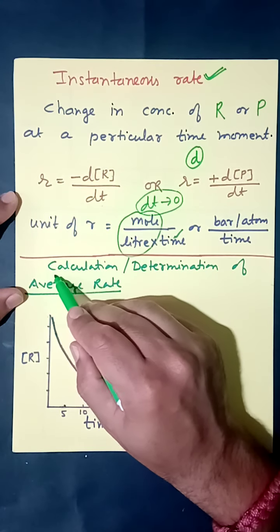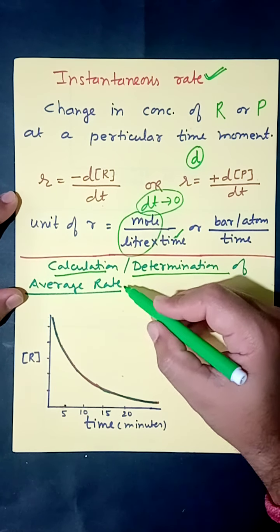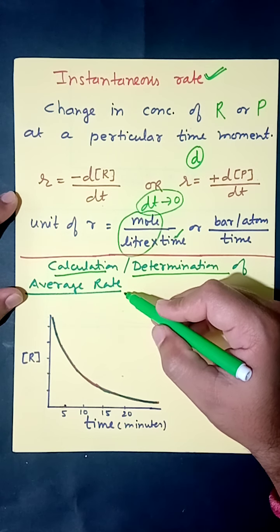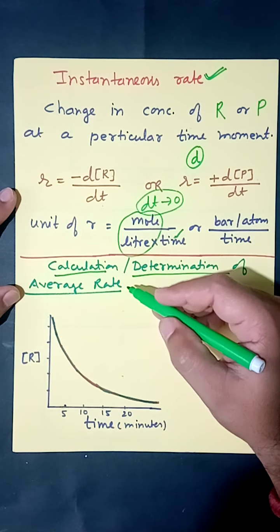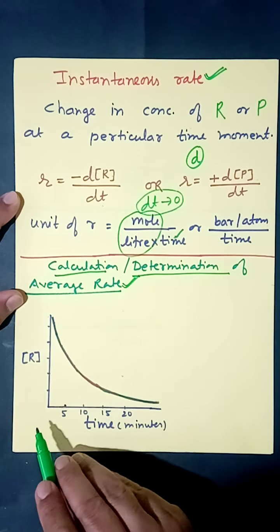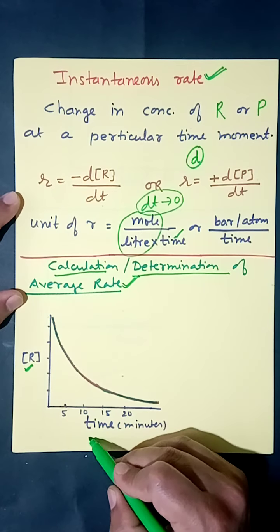Now how can we calculate or determine the rate of reaction practically? First we are going to discuss average rate of reaction, followed by instantaneous rate of reaction. To calculate average rate of reaction, I plotted a curve between concentration of reactant and time.